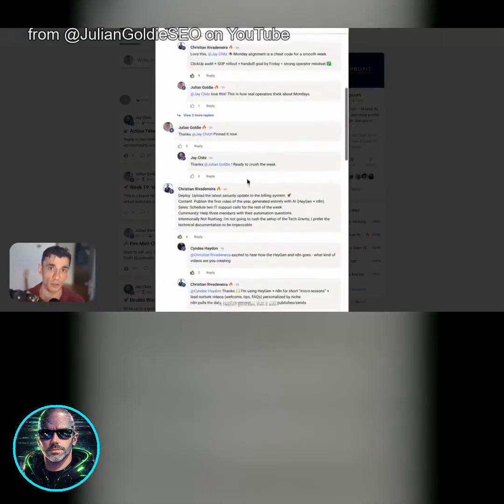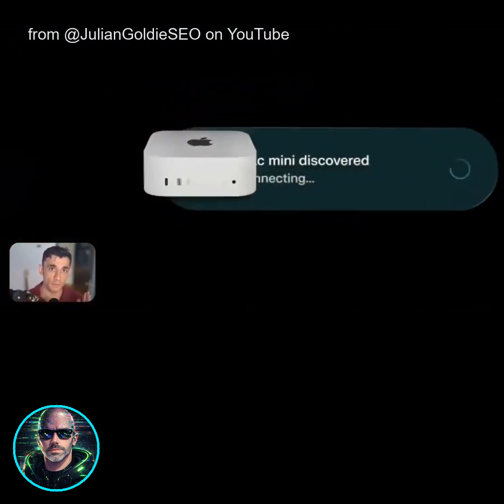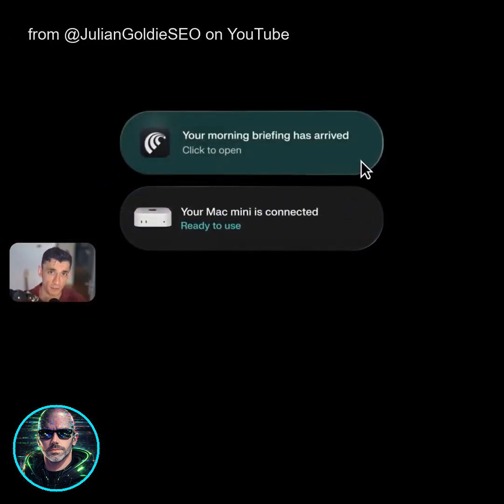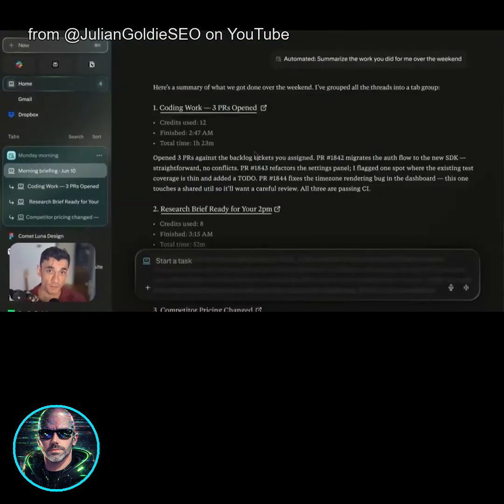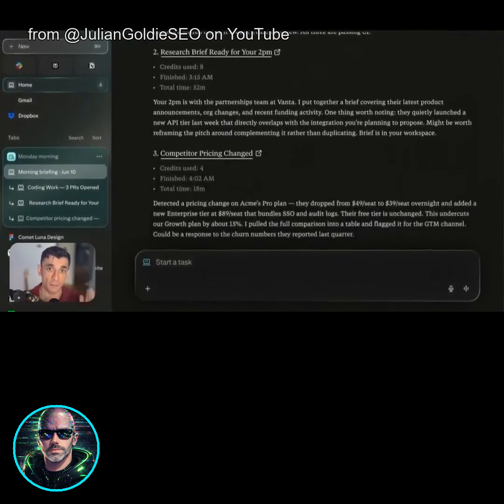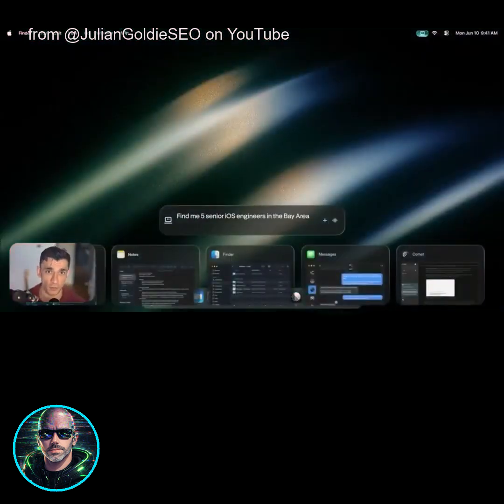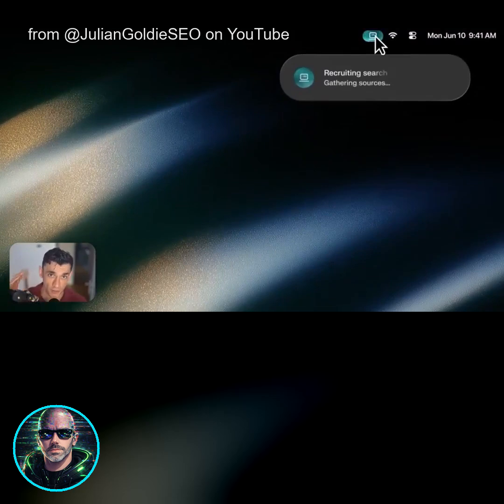Now here's the part that really got my attention. You can run Personal Computer on a dedicated Mac Mini. And when you do, it runs 24/7. It's on. It's ready. Here's what that means in practice. You're out walking the dog. Think of something you need to get done. Pull out your iPhone and send the task to Personal Computer. It starts working on your Mac Mini back home. By the time you get back, it's done. It's waiting on you to approve a step. That's a different way of working. You can task it from anywhere, and the work happens on a real machine with access to your real files.